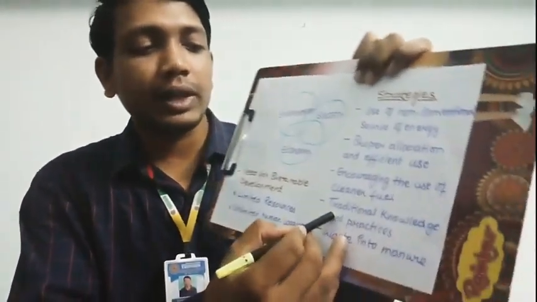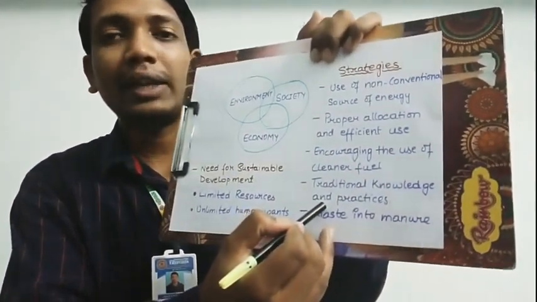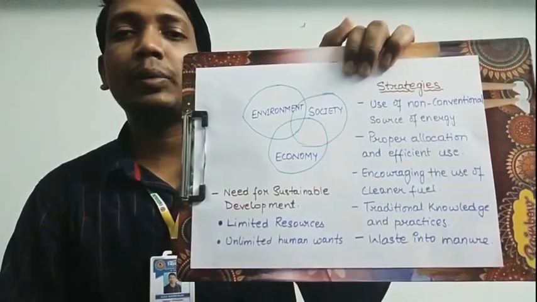Next we talk about traditional knowledge and practices, traditional methods of farming. We have seen the green revolution, where we are using HYV seeds.